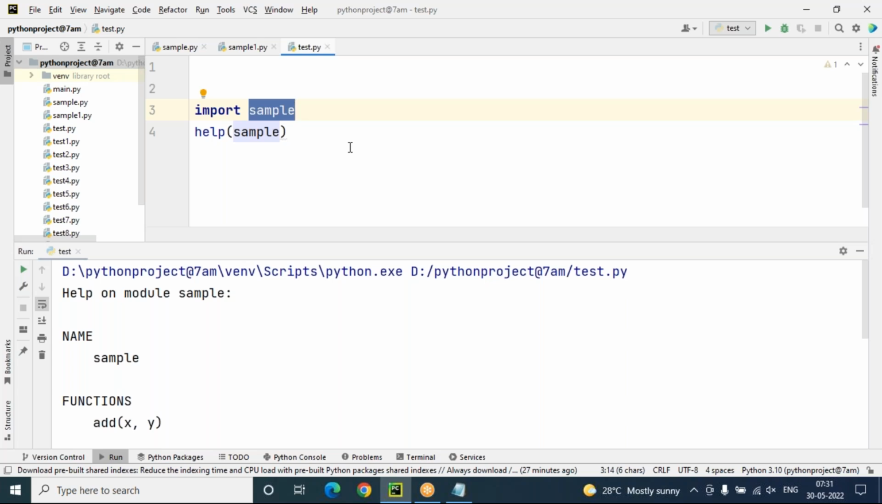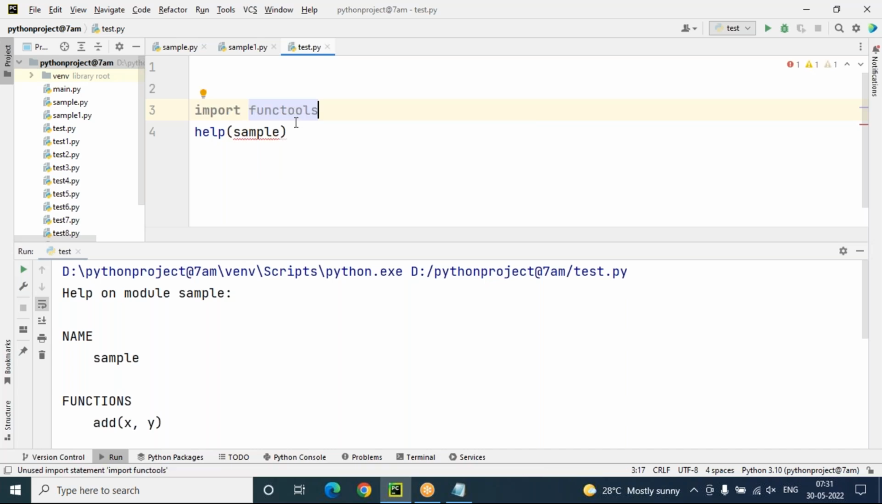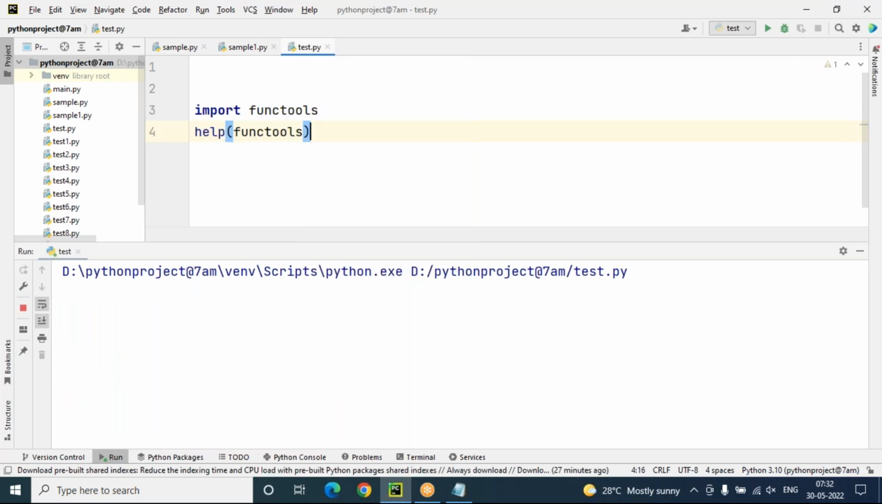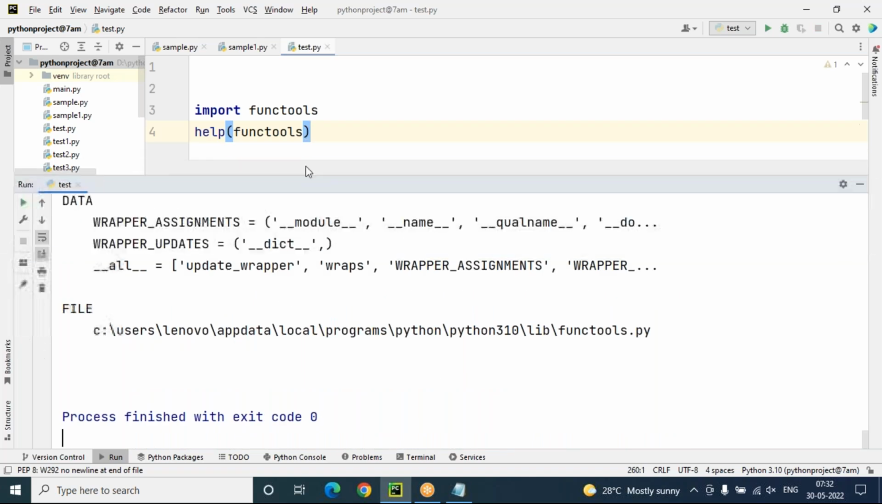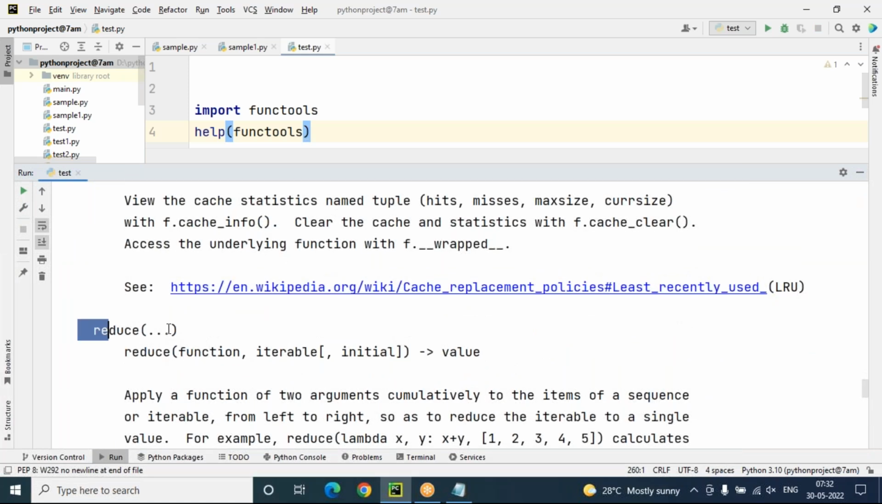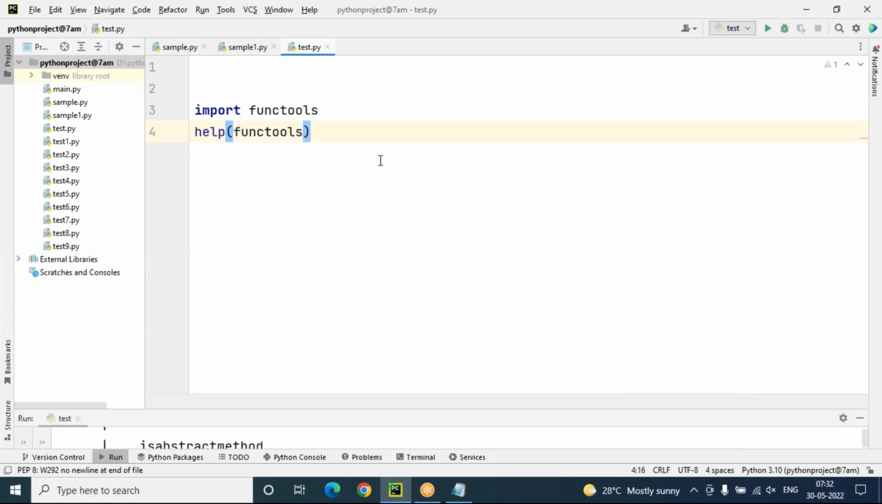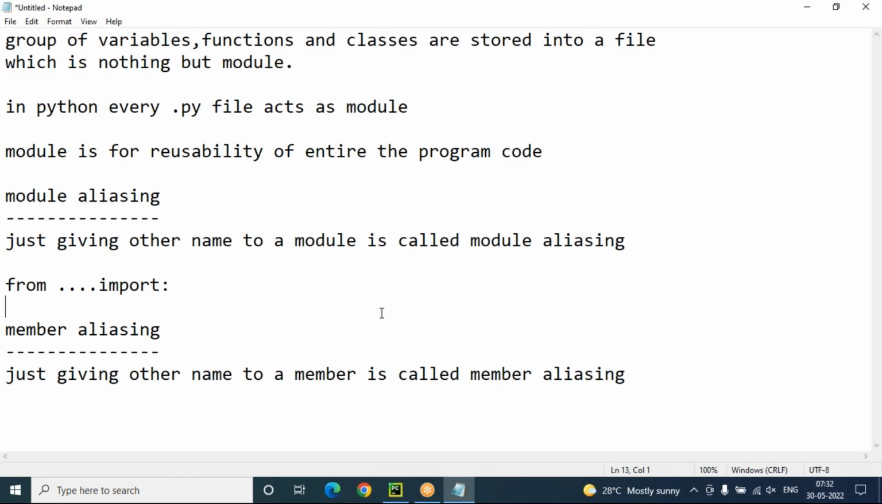You can import any predefined module, and that module's information will also come. For example, in the last session I used the functools module. This is a built-in module. If you want to know about the functools module, import functools, then help of functools. Now you can see all of the functools module information. In that you will find the reduce function also, which we discussed previously. So this is the case. You will get the total description. Got my point, sir? This is the module working style here.